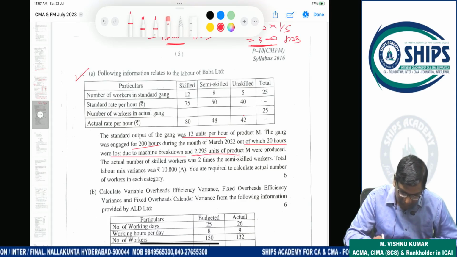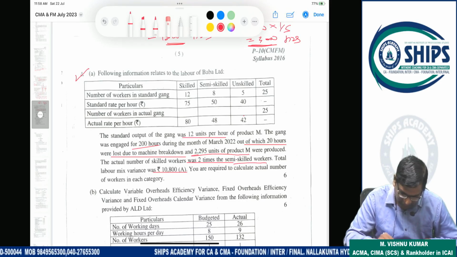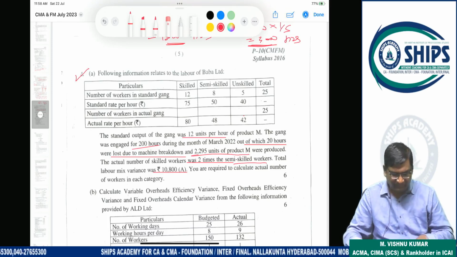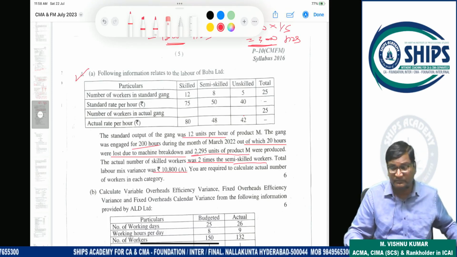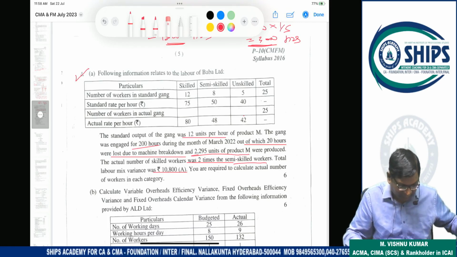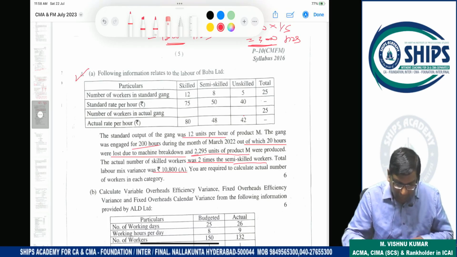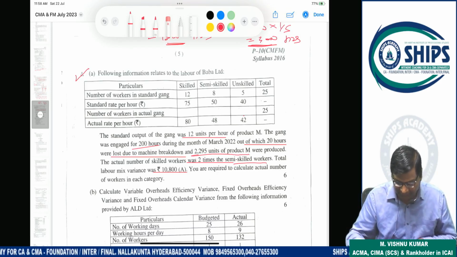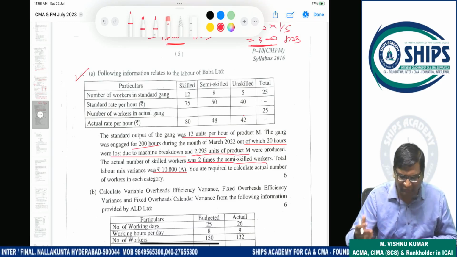So they produced 2,295 units. Now the actual number of skilled workers was 2 times the semi-skilled. Total labor mix variance is 10,800. You are required to calculate the actual number of workers. So first in this question, we have to calculate standard output, then standard hours for actual output, then actual hours. Then we can solve the question. Standard hours are not very important, we can also solve directly.